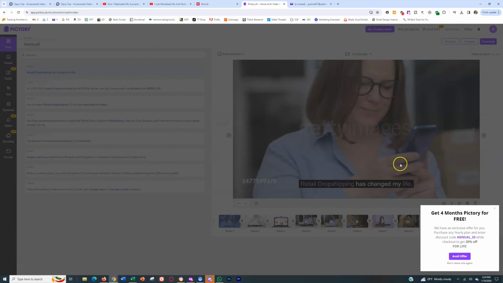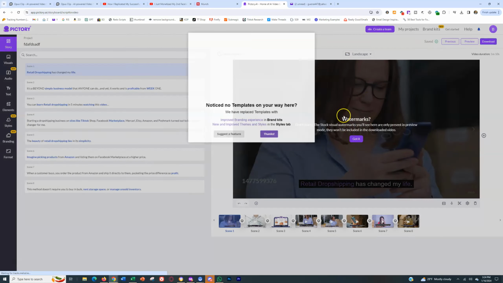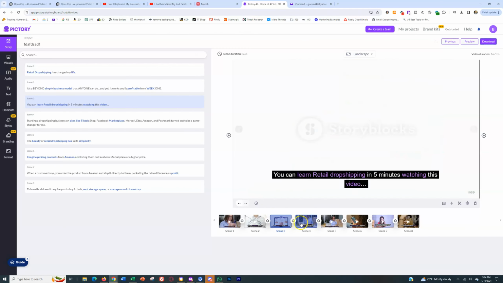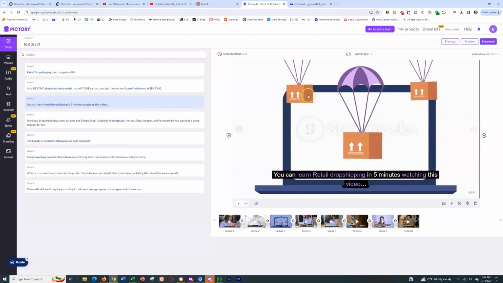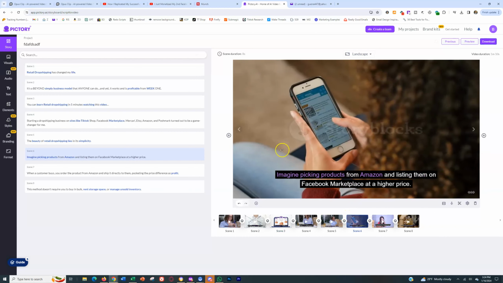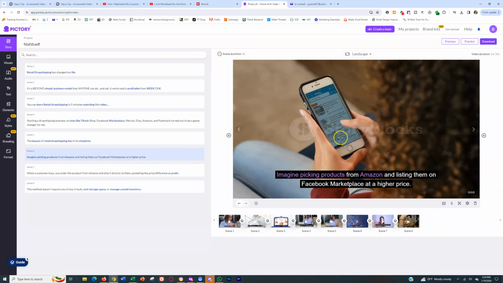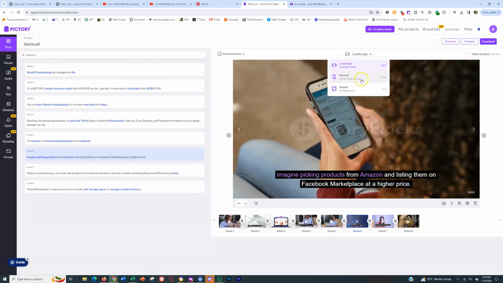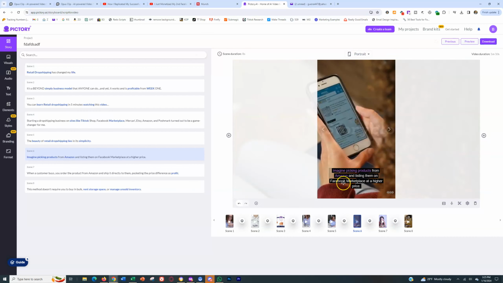Also, it's going to be synced up with the actual B-roll that's relevant to whatever's in your script, which is kind of crazy. And you can see as it changes the script, it's got motion graphics popping up with e-commerce here, somebody on their phone with e-commerce. And so this isn't necessarily the best thing in the world, but it is a really cool way that you can generate videos very, very quickly to post and test different products. And again, if you wanted to change the actual view of it, then you'd click the landscape thing up here and just change it to portrait. And it would auto format it for that with the text in the right place.